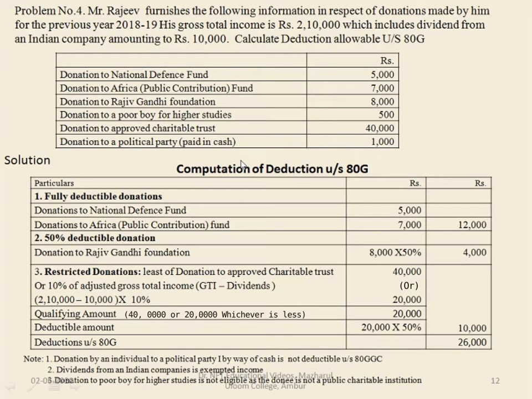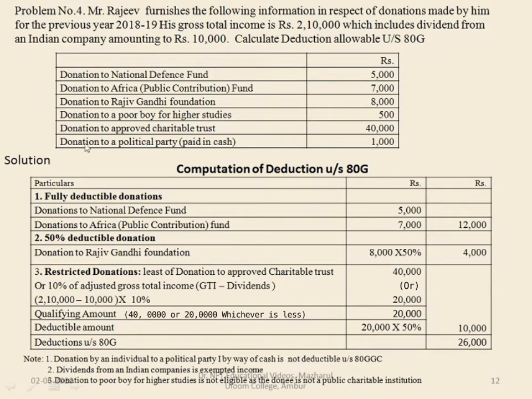Next, problem number 4. Mr. Rajiv furnishes the following information in respect of donations made by him for the previous year 2018-19. His gross total income is 2,10,000, which includes dividend from an Indian company amounting to rupees 10,000. Calculate deductions under section 80G.